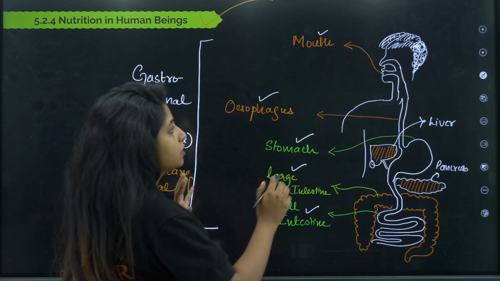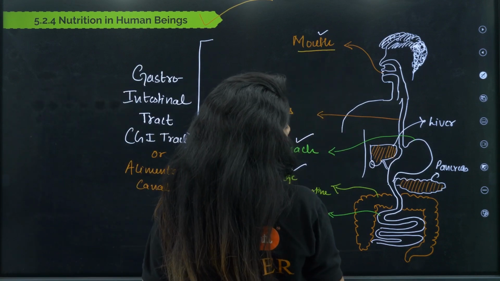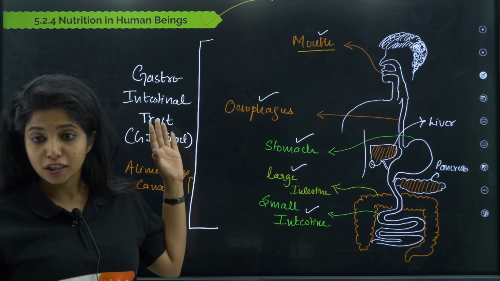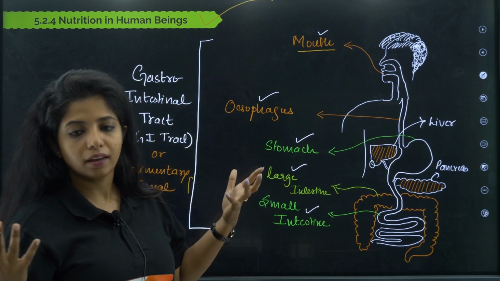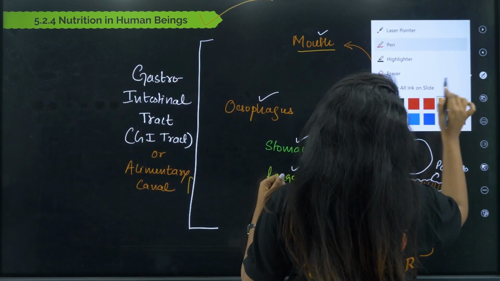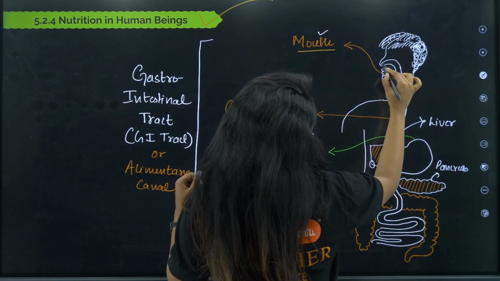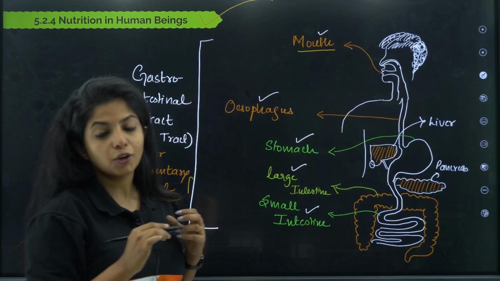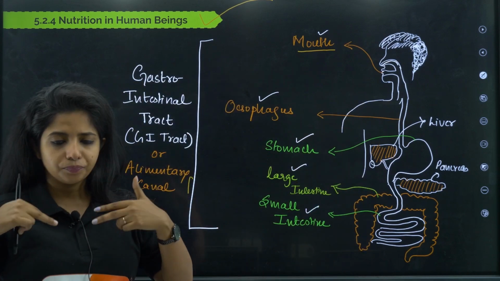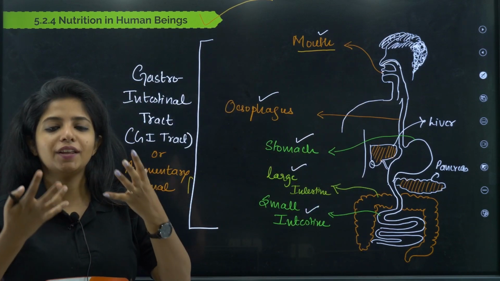What all does it consist of, children? This is your mouth. I'll tell you one very important thing here itself. We do not have much time, so I have to speed up over here. Over here, this is the nose. This is your nasal cavity, from where air and everything comes in.